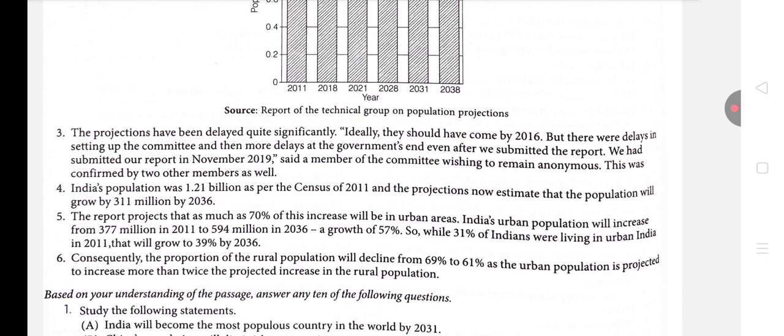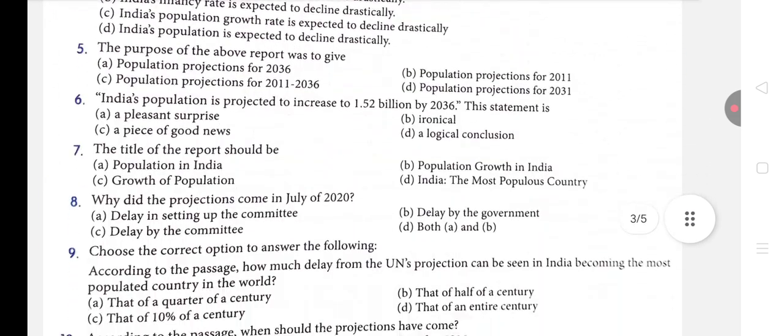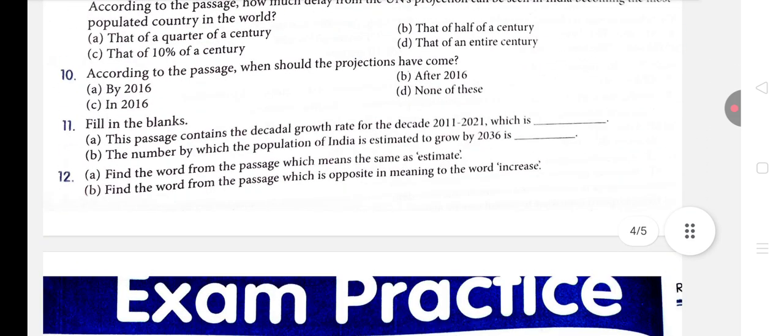Now "after 2016" is obviously not the answer. So "none of these" is not the answer either, and the answer is option A, which is by 2016. Now comes the 11th question, that is filling the blanks.